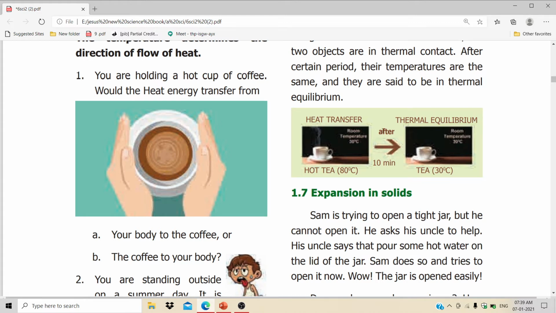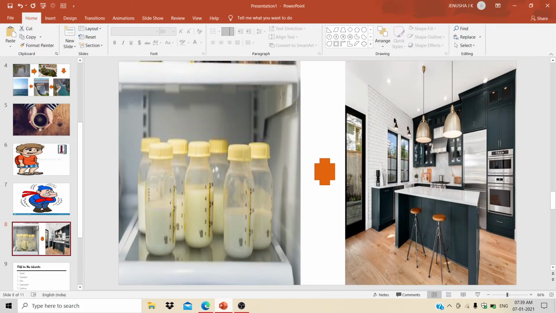Normally the room temperature will be 30 or 32 degrees Celsius, and thermal equilibrium occurs in those places. Okay, see here, a bottle of milk on the kitchen table. I have kept here a bottle of milk from the refrigerator.